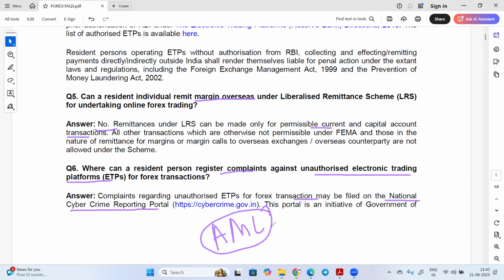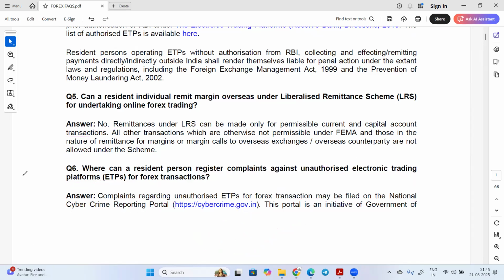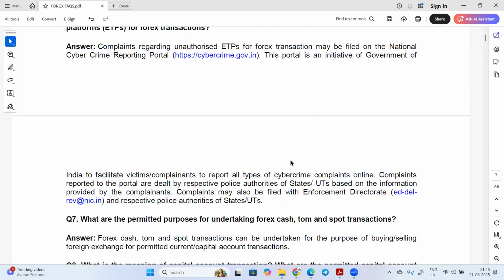How anti-money laundering works in foreign exchange, you should know that too. If any complaint is there regarding unauthorized transactions, it can be reported on the National Cyber Crime Reporting Portal, that is cybercrime.gov.in. This is the government's portal, and complaints can be registered on it.